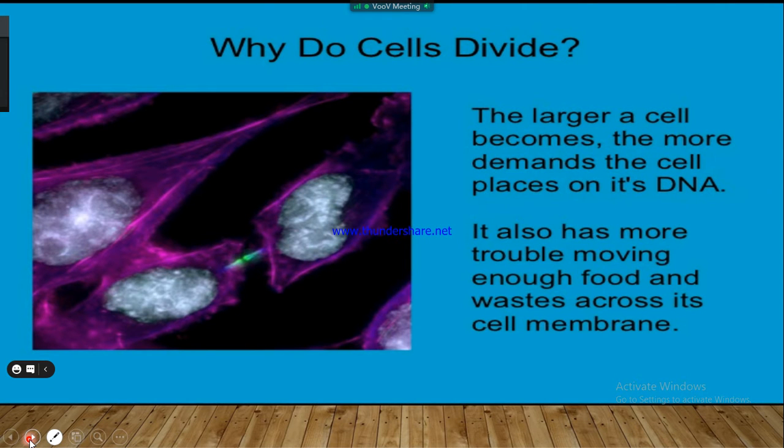Why do cells divide? Basically, the larger a cell becomes, the more demands the cell places on its DNA. When a cell grows larger in size, it basically occupies a large space on the DNA. So it also has more trouble moving enough food and waste across its cell membrane. So when a cell grows in size, it is difficult to get food to every part of the cell where it is required.